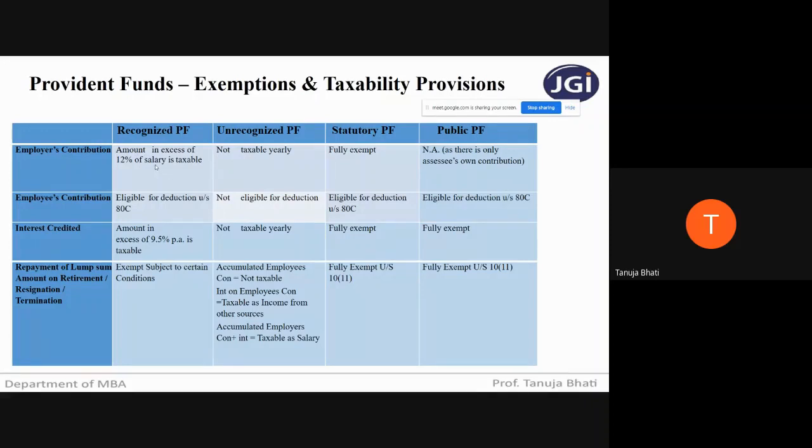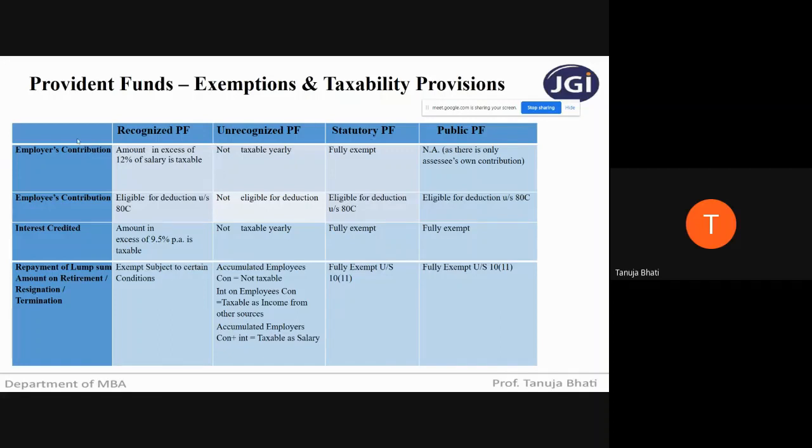Now, what is salary for the purpose of provident fund? Again, basic salary, dearness allowance if it qualifies for retirement benefit, and commission as a fixed percentage of turnover. Next, unrecognized provident fund: employer's contribution will not be taxable yearly, so no taxability.